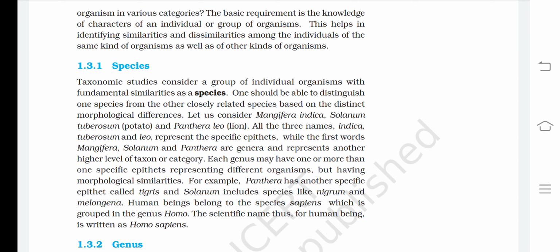Each genus may have one or more than one specific epithets representing different organisms but having morphological similarities. For example, Panthera has another specific epithet called tigris, and Solanum includes species like nigrum and melongena. Human beings belong to the species sapiens, which is grouped in the genus Homo. The scientific name thus for human being is written as Homo sapiens.